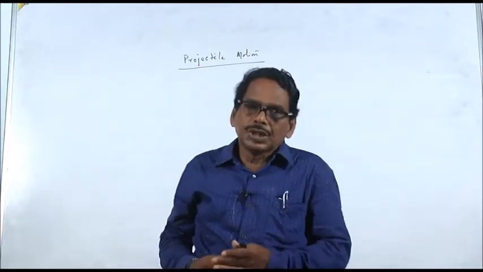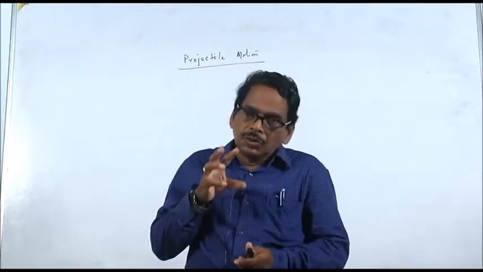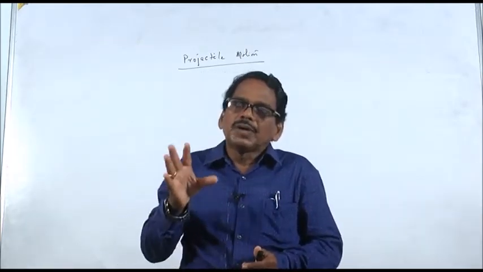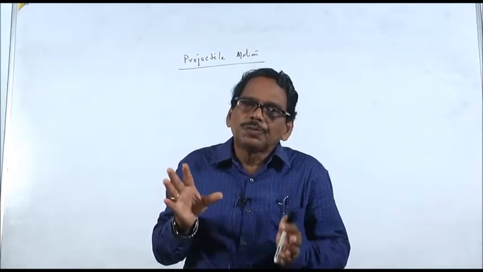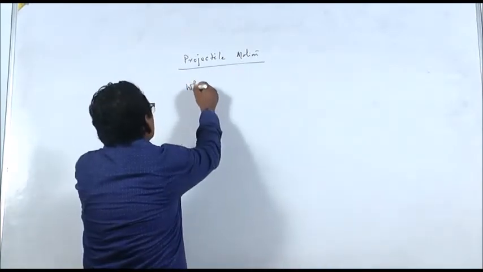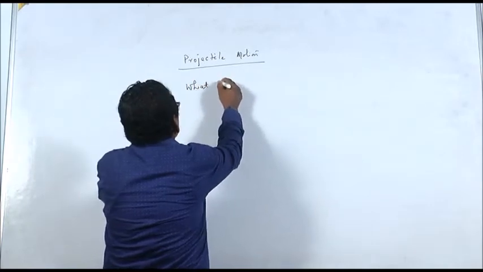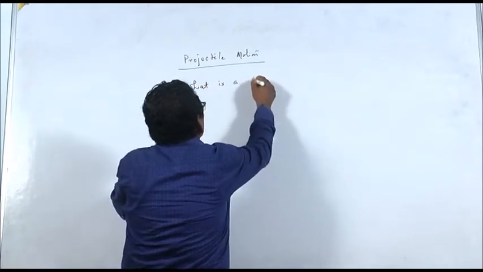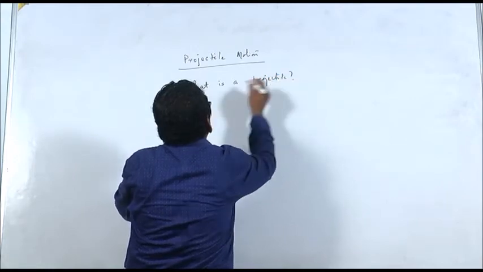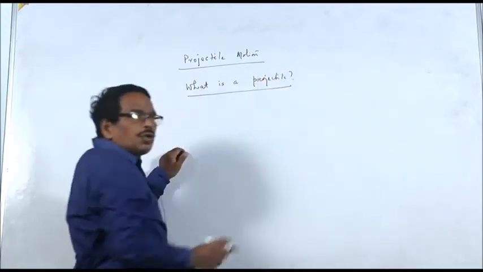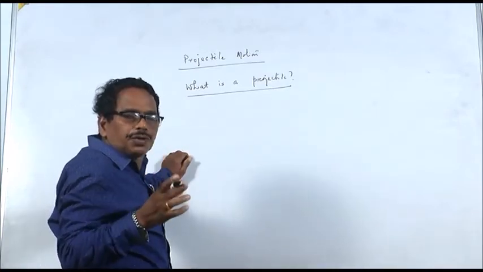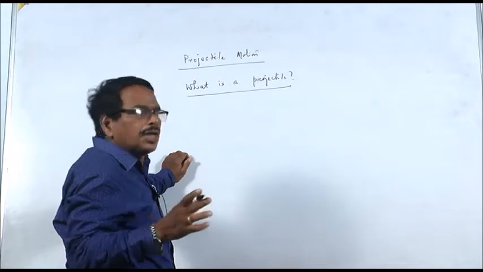Then what is a projectile? A body which is projected in space and no longer propelled by any fuel is called a projectile. First know what is a projectile.